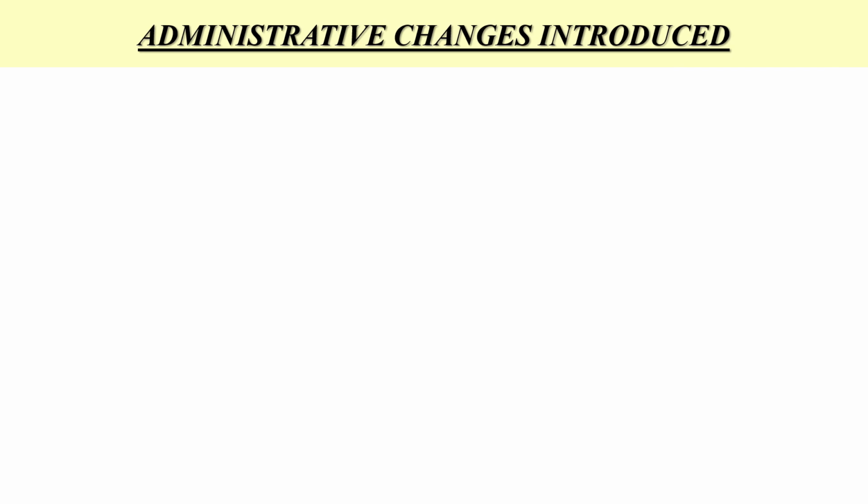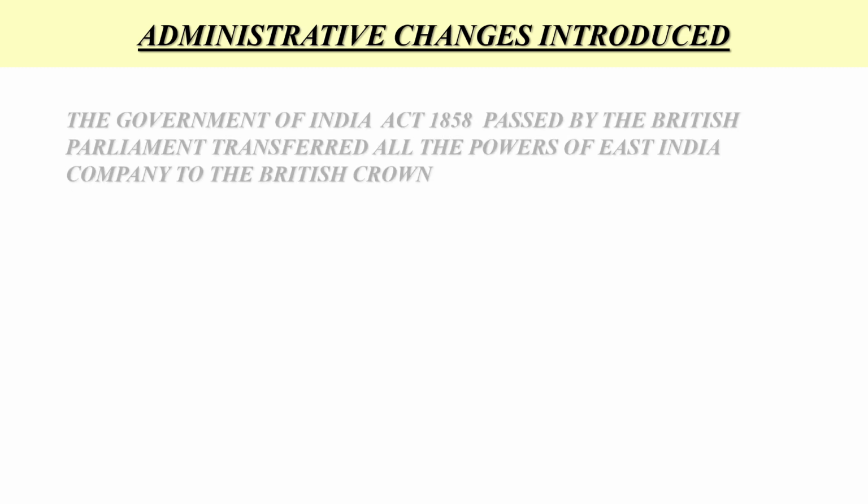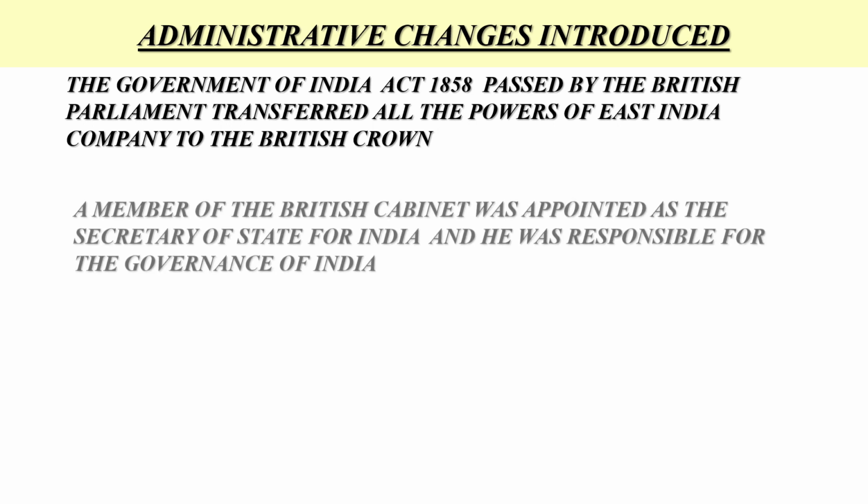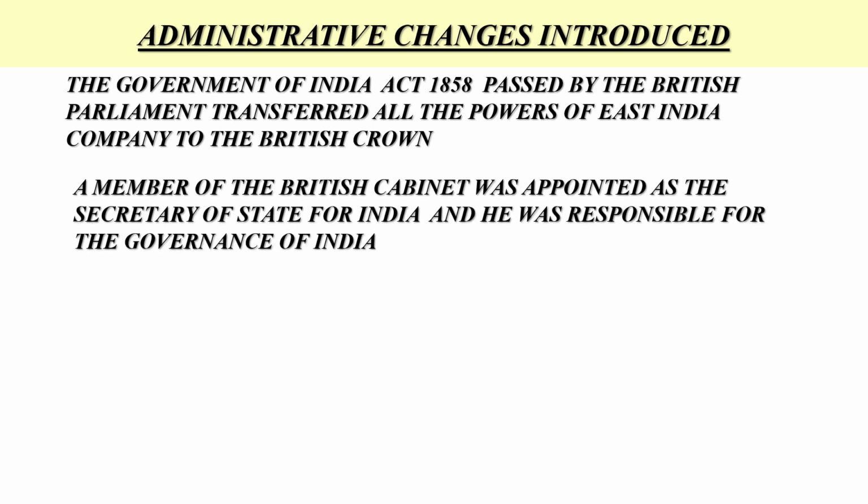Administrative changes introduced. For the reorganization of the British Empire, the following measures were taken. Number 1. The Government of India Act 1858, passed by the British Parliament, transferred all the powers of the East India Company to the British Crown. Number 2. A member of the British Cabinet was appointed as the Secretary of State for India, and he was responsible for the governance of India.